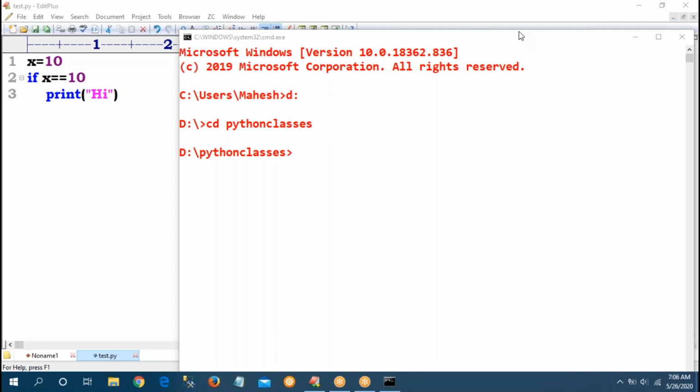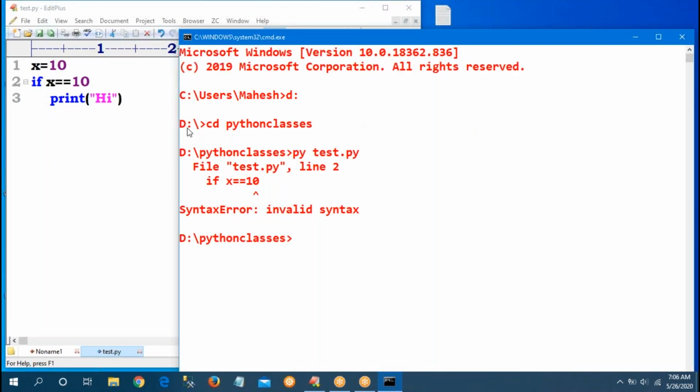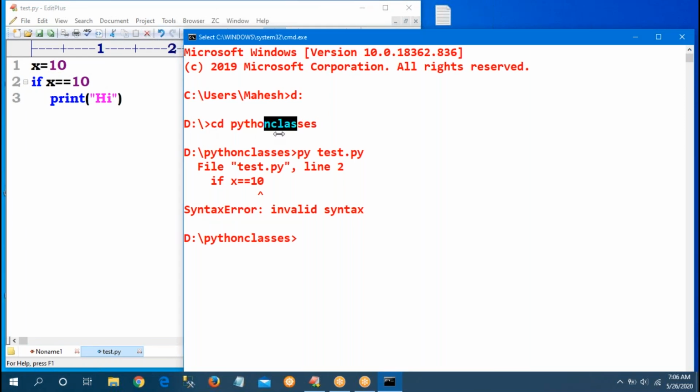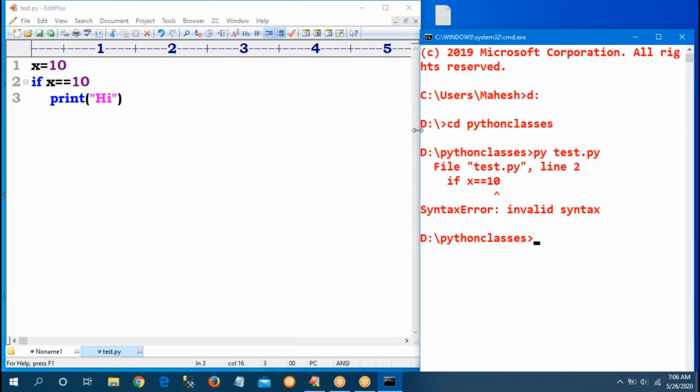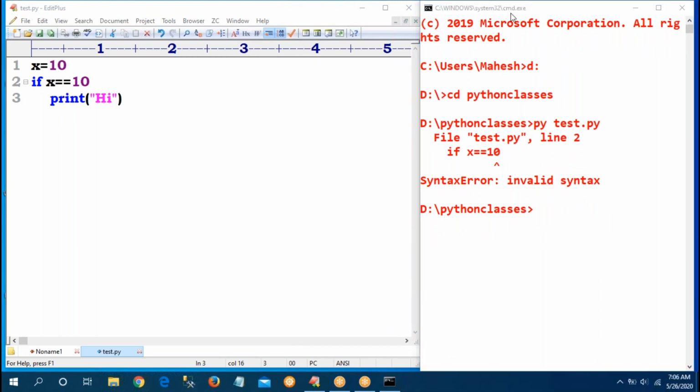No, I'm not getting high. Observe, I will get an error with py test.py. What is the error I am getting? Syntax error. That is the first type of error.